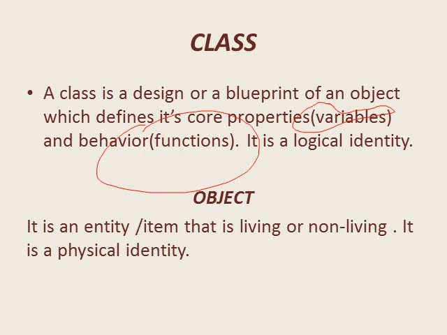And my dear students, a class is a logical identity, means its existence is not physical, it is in fiction.